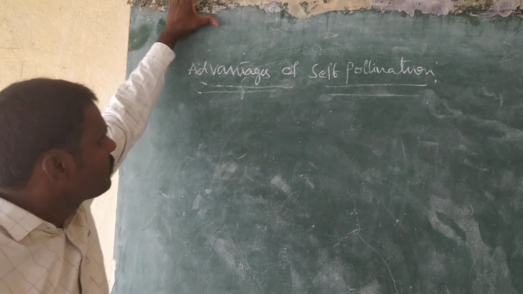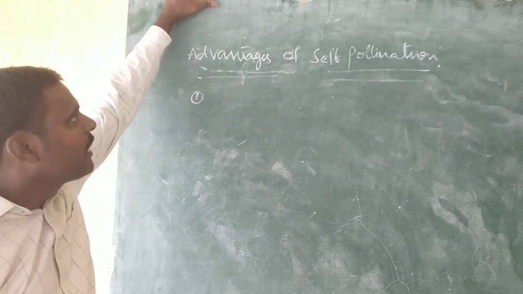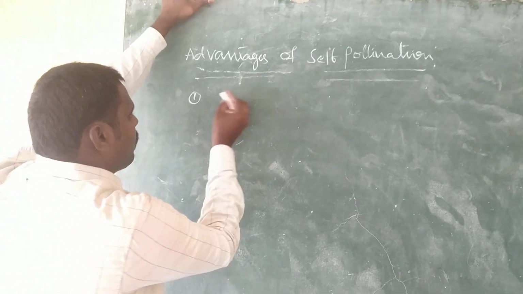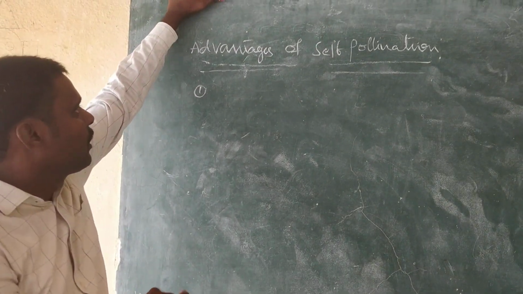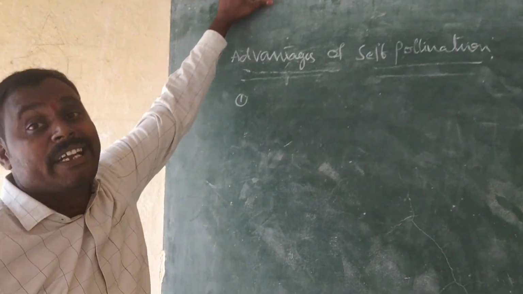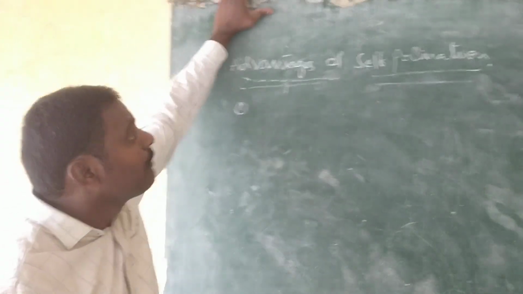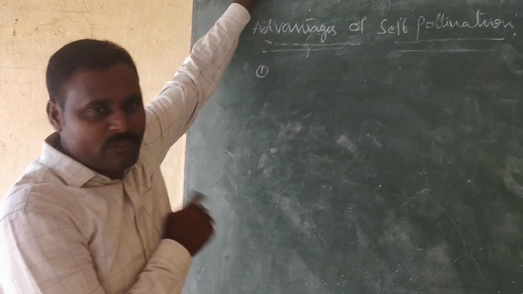The advantages of self-pollination. The first one: self-pollination maintains the continuity of the race generation after generation. So self-pollination maintains the race indefinitely, or maintains the parental characters indefinitely. So that is one of the advantages.